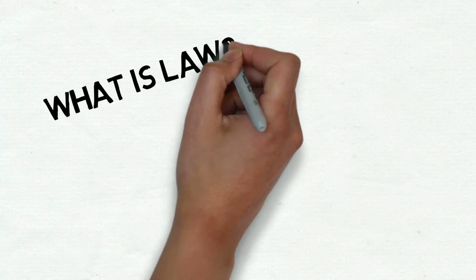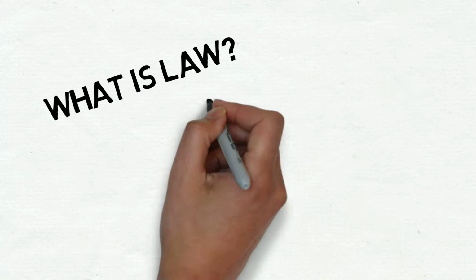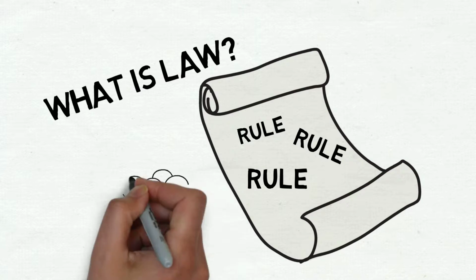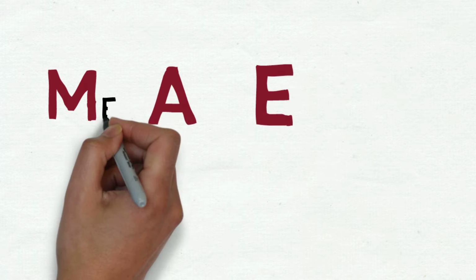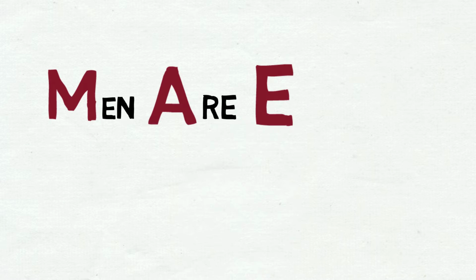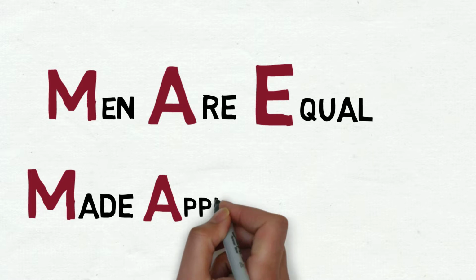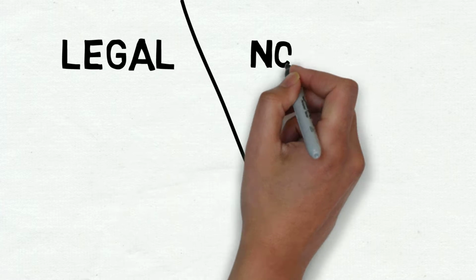What is law? For centuries, men have been trying to give a definition for law, but the simplest one is that law is a set of rules made by the parliament that are applied on the people and enforceable by court. Key to remember: may or men are equal. Made, applied, enforceable.